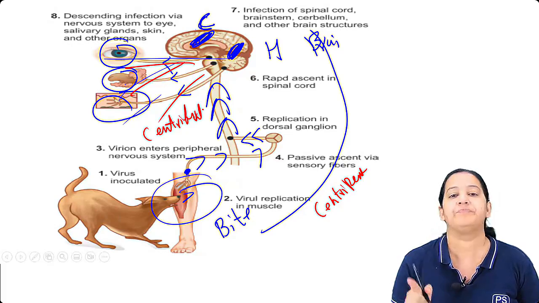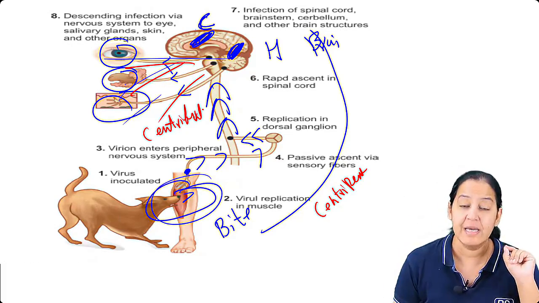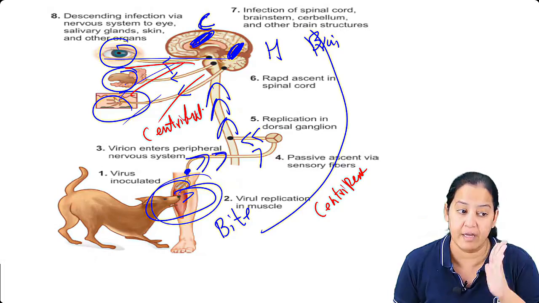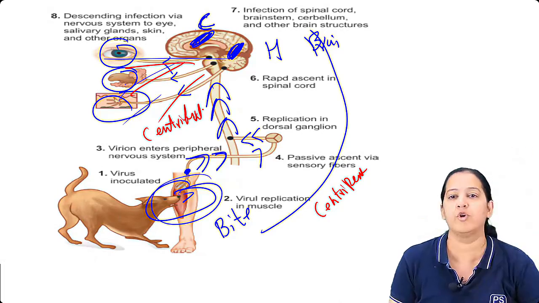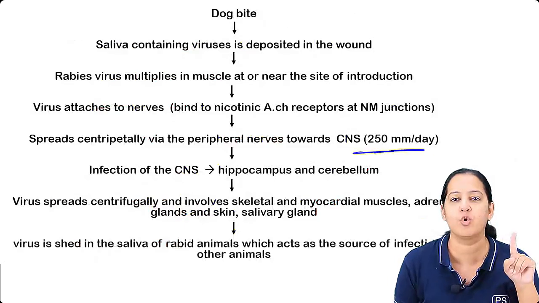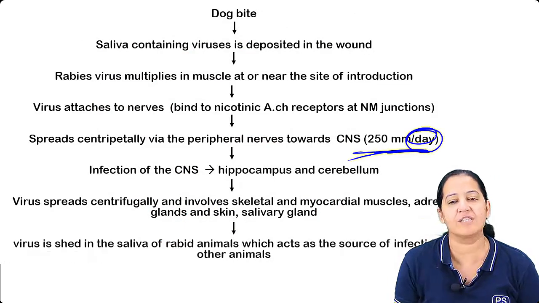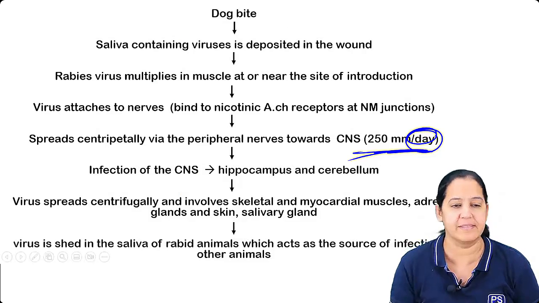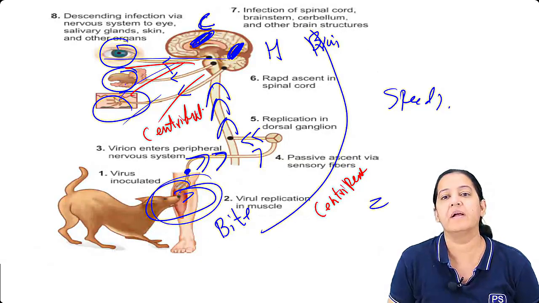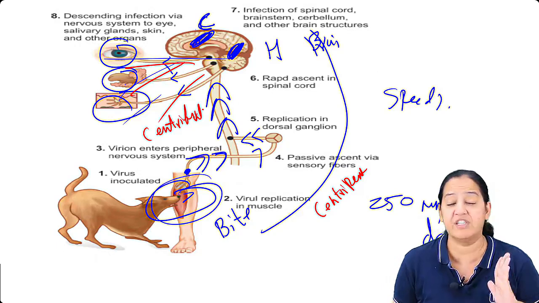Listen, I told you whenever the dog is biting, the virus starts to ascend, upward, upward. You must ask me, ma'am, what is the speed of ascent? Daily, the virus goes 250 millimeter upwards. 250 millimeter in one day. How much will it go up in 24 hours? Just 250 millimeter. Learn the speed: 250 millimeter per day. This is the speed at which the virus is ascending.